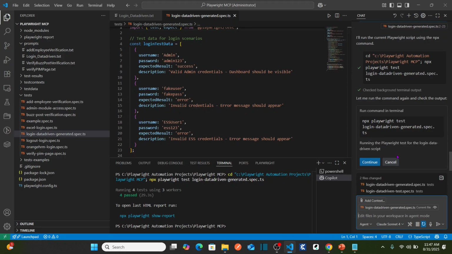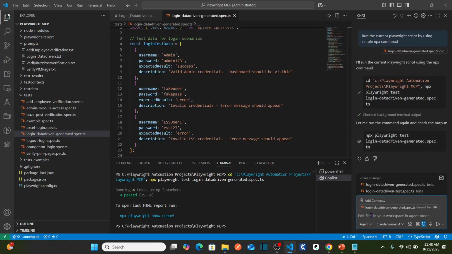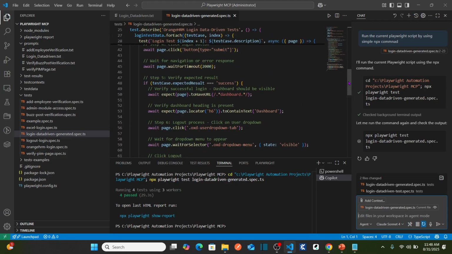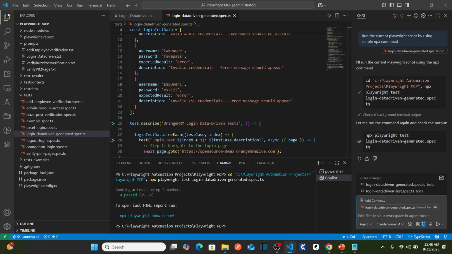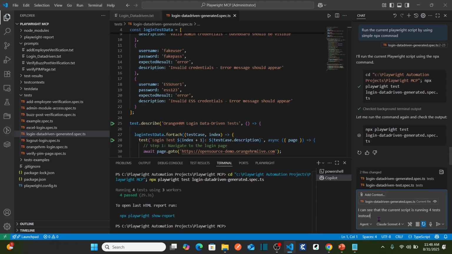So here I would like to correct the script. Somehow it is running 4 different tests. Actually it should run only 3 tests because we have only 3 data sets, right? So I can see that the current script is running 4 tests instead of 3 tests.